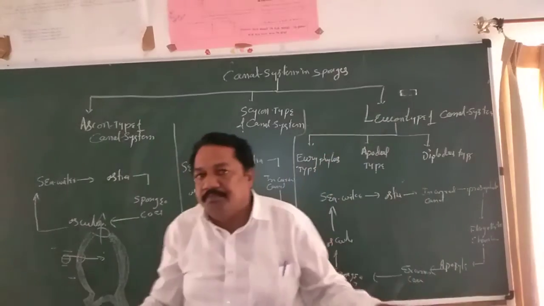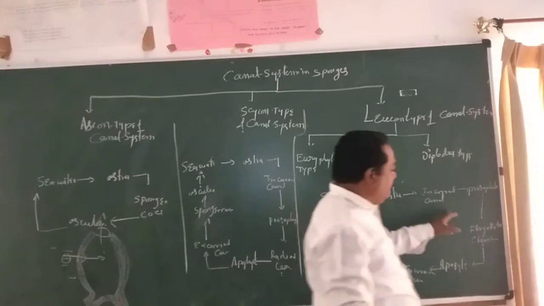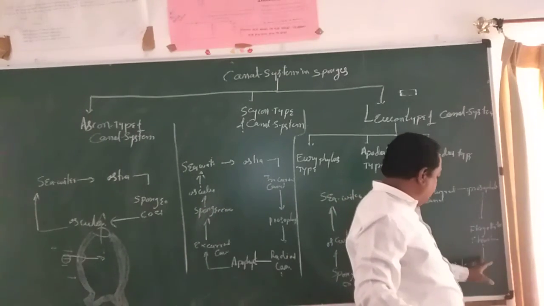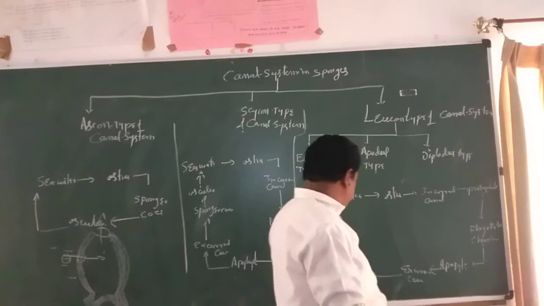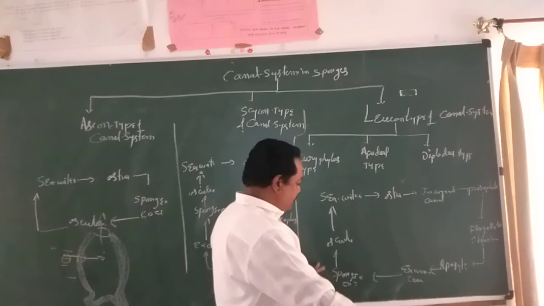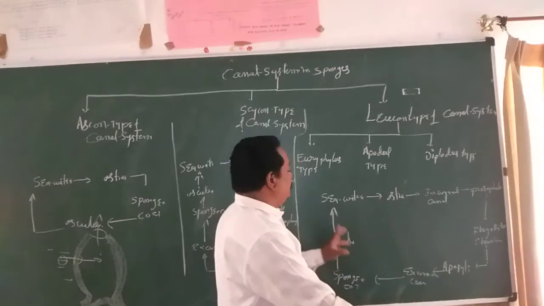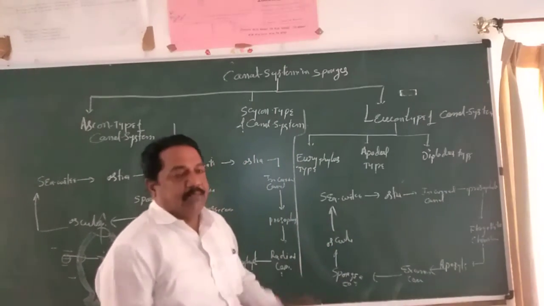Flagellated chambers are formed. The radial canals are absent. This is a flagellated chamber. It communicates with the apopyle. The apopyle communicates with the external canal. The external canal communicates with the spongocoel. The spongocoel opens through the osculum to the outside of the animal body.